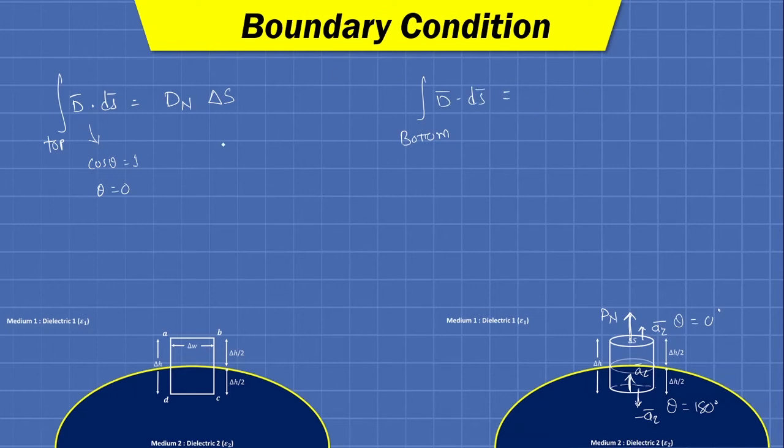So again, one more thing, the normal component regarding the medium 1. Fine.